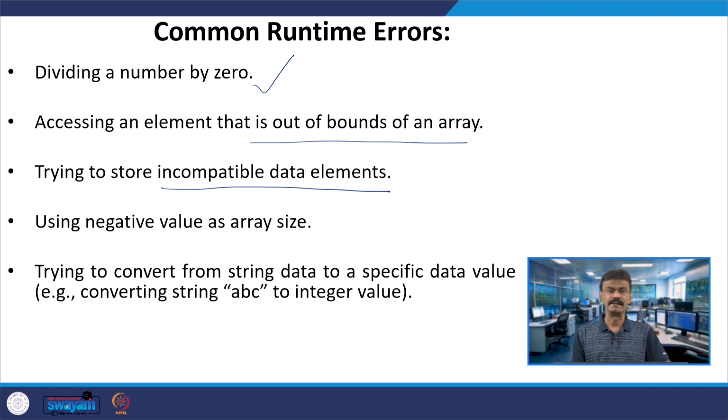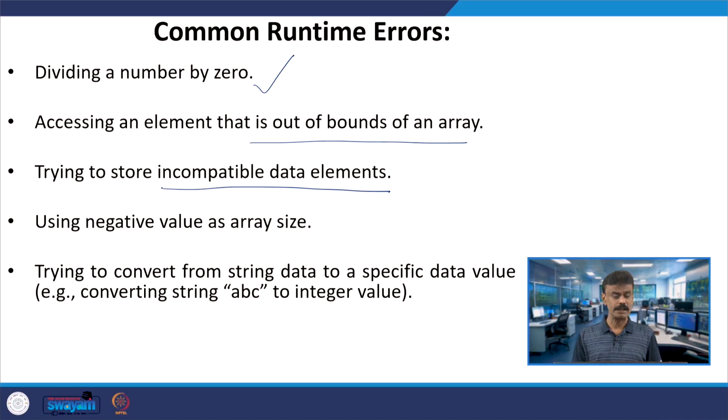If in the array I try to use a negative index, a of minus 1, it is a runtime error in the case of Java. Or when you convert a string which contains x, y, z or a, b, c to integer values, the string data into a specific data value, a runtime error occurs. So, these are all the common runtime errors.